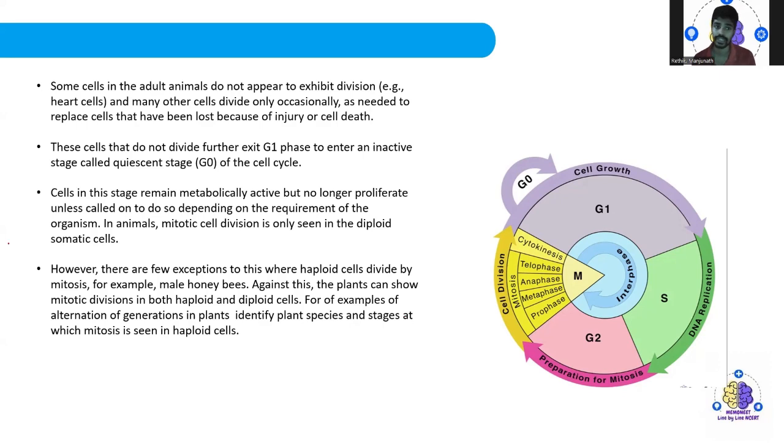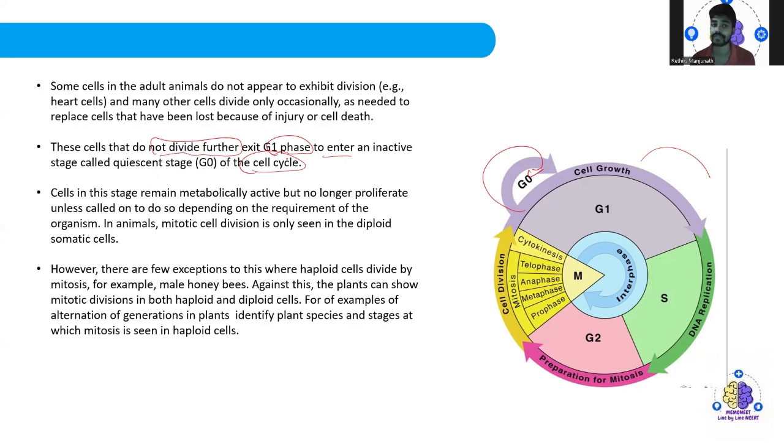These cells which do not divide further exist in the G1 phase itself, and instead of entering into the S phase, they enter into the G naught stage, that is the quiescent stage of the cell cycle, the arrest stage, that is what we normally say.